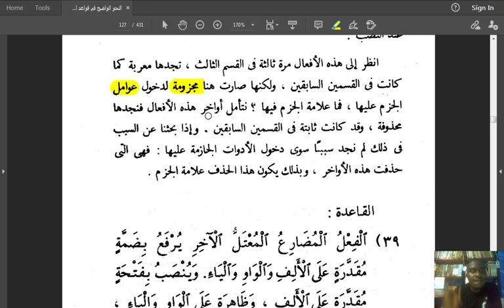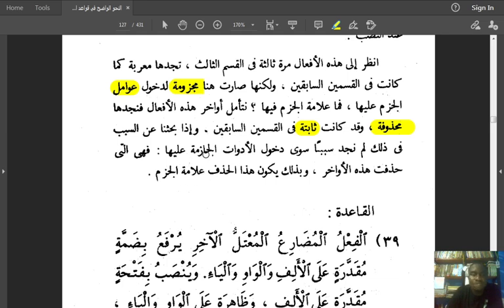نتأمل أواخر هذه الأفعال فنجدها محذوفة. We look at the endings of these verbs and then we find them deleted. محذوفة, deleted. وقد كانت ثابتة, and before they were there. ثابتة means it was available. في القسمين السابقين, in the first two parts we talked about, the yai and the alif and the waw were present, but here they are now mahzufa. وإذا بحثنا عن السبب في ذلك, if you look at the reason for that, لم نجد سببا سوى دخول الأدوات الجازمة عليها.